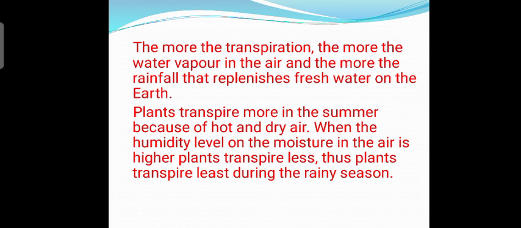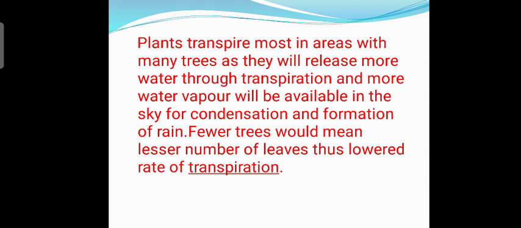Plants transpire more in the summer because of hot and dry air. When the humidity level, or the moisture in the air, is higher, plants transpire less. Thus, plants transpire least during the rainy season. Plants transpire most in areas with many trees as they will release more water through transpiration and more water vapor will be available in the sky for condensation and formation of rain. Fewer trees would mean a lesser number of leaves, thus a lowered rate of transpiration.